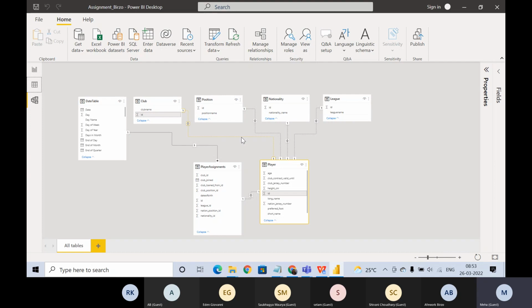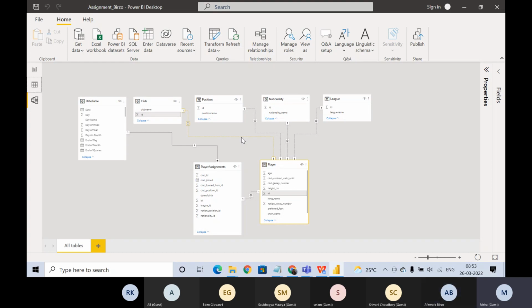Like, let's say player ID is starting from 101 till 111, like that. Let's say we have 10 players starting with 101 to 110. So that is the player ID. Now club ID can be 1, 2, 3, 4. There are 4 clubs, or let's say 10 clubs. We will have, in this case, let's say two or 3 clubs. So let's say your club ID starts from 1, 2, 3. In that case, if we would have merged club ID with player ID, we would not have gotten the club ID for each of the players, right? Because the values won't be matching.